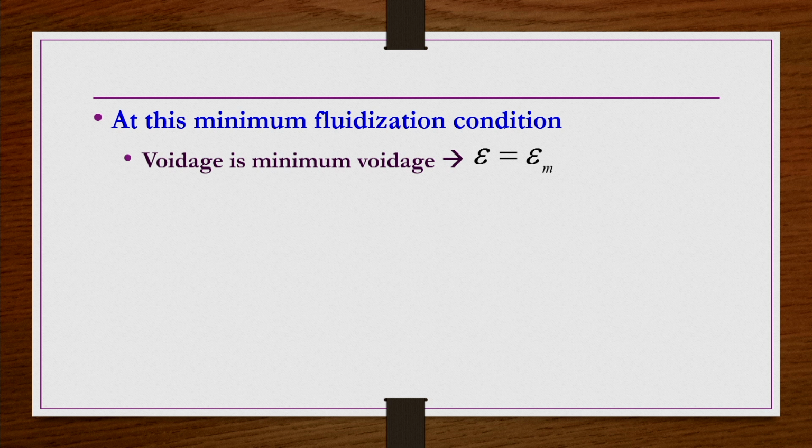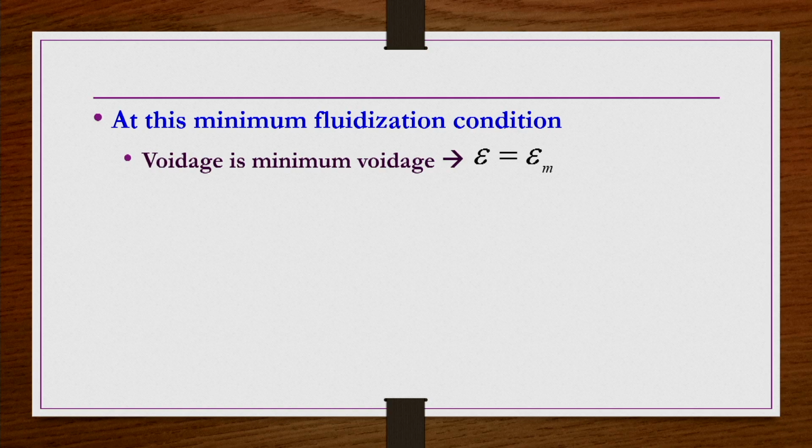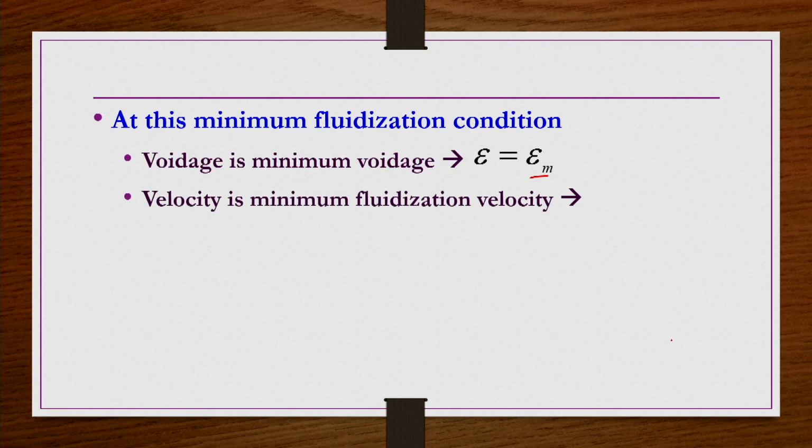The initial packing has voidage epsilon, the void volume fraction of the initial compact packing. But after fluidization has taken place, the particles are loosely packed and start expanding, where the pressure drop is balanced by the buoyant weight of the bed, and the voidage increases slightly. That is the maximum voidage attainable under packed conditions, so we write epsilon m, and the velocity is the minimum fluidization velocity, where V naught bar is replaced by V naught m bar.